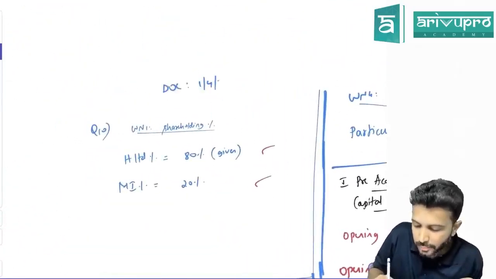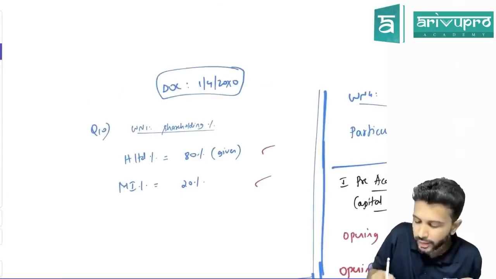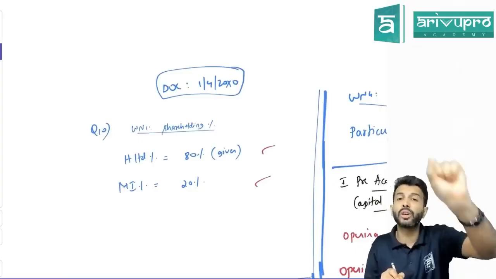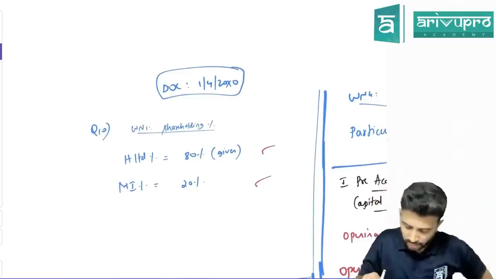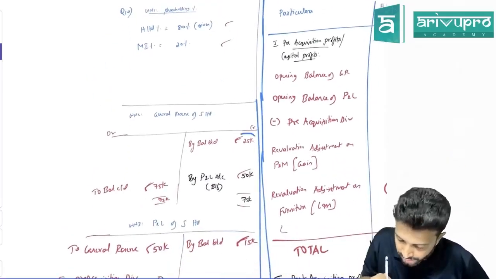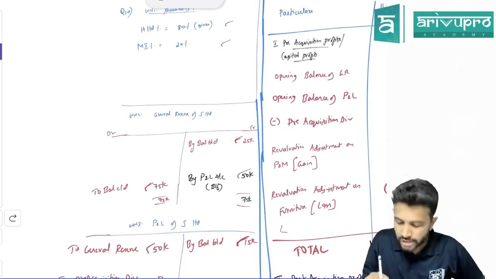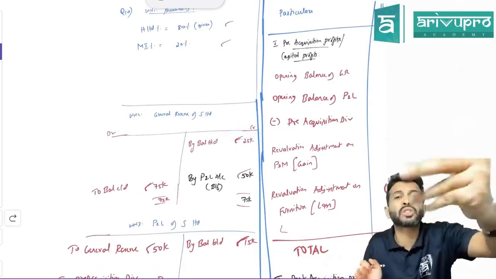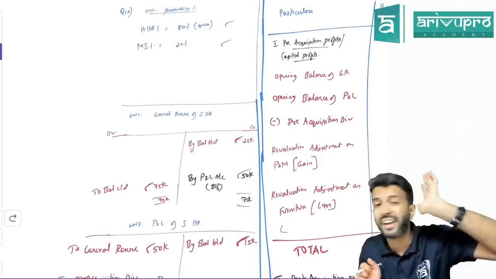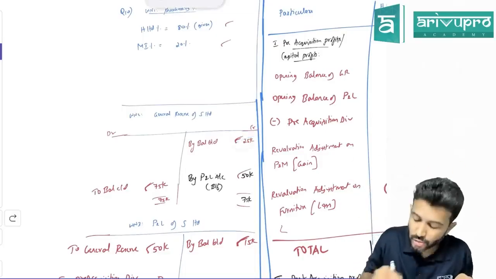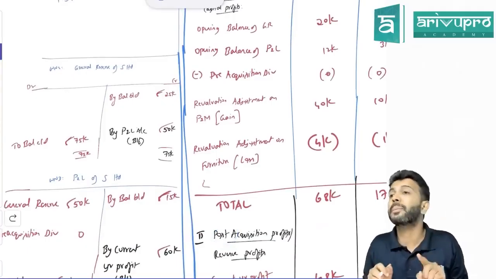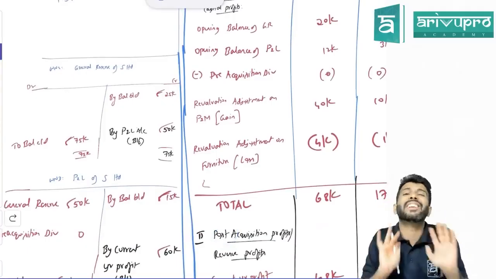Date of control is 1st April 20X0. The holding company bought 80% shares in the subsidiary company only on 1st April 20X0. Now, first component of general reserve is what, sir? Opening balance. Did this opening balance come after the holding company became a shareholder, or was it already existing? It was already existing. So this 25,000, should I put it under pre-column or post-column? I should put it under pre-column because this was already existing.